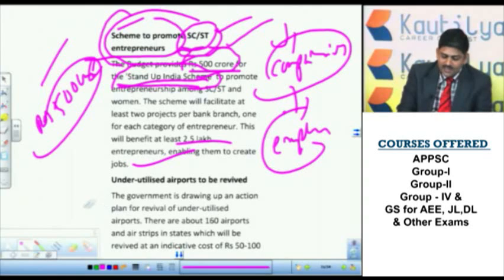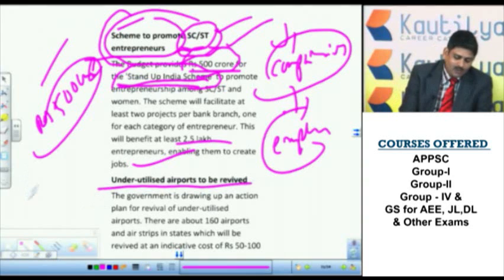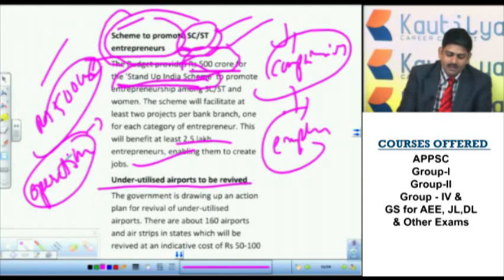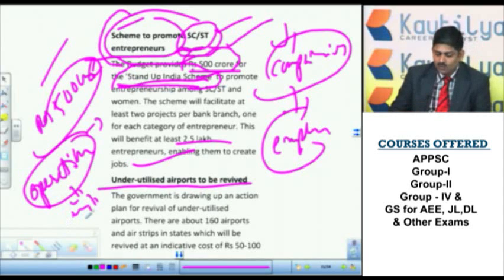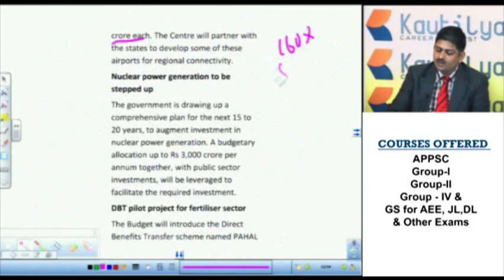Another important initiative is that underutilized airports will be revived, because many airports in India were not in operation. If these are brought into operation, again this will create employment and increase the GDP. So in order to do this, a certain amount is allocated. 160 airports and airstrips will be revived at an indicative rupees 50 to 100 crore each. Depending on its requirement, rupees 50 to 100 crore will be given in order to revive them.